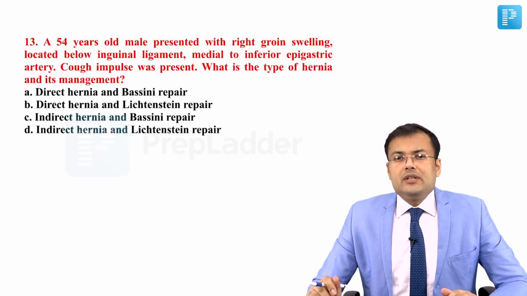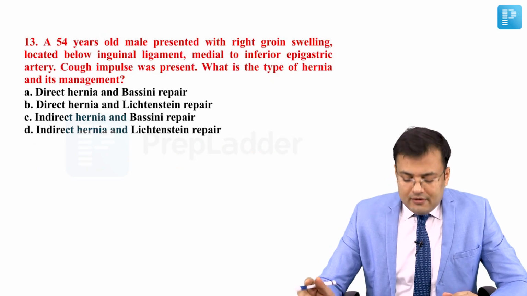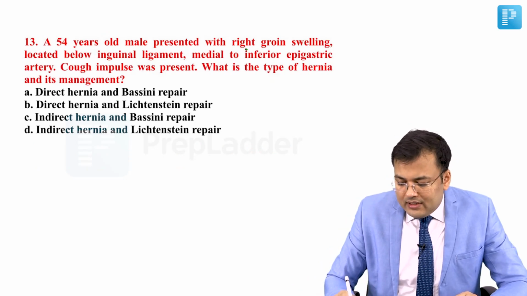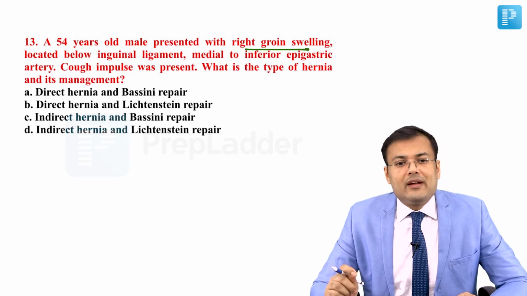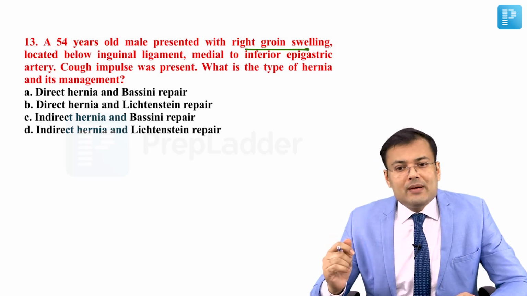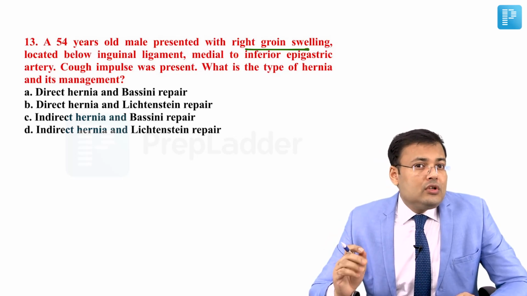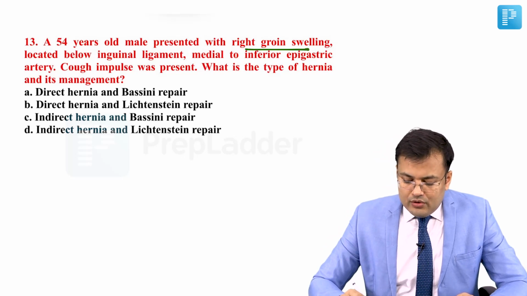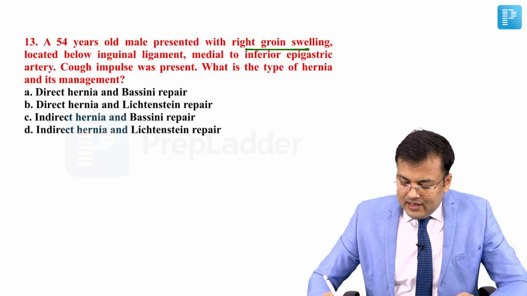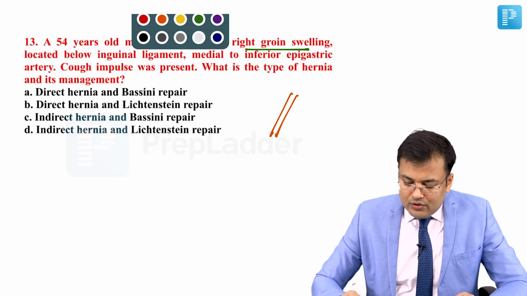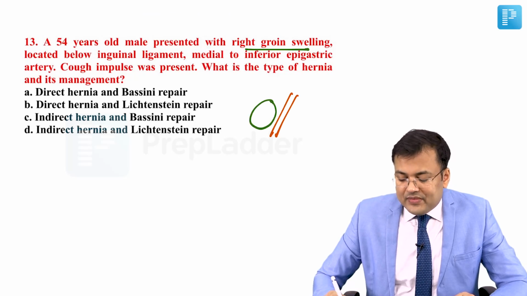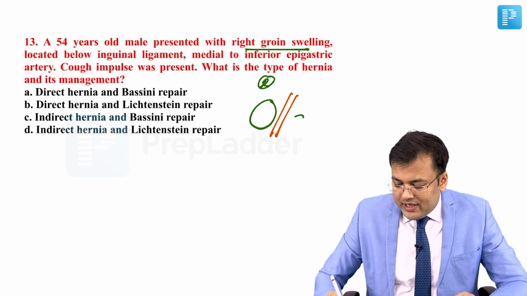See the question number 13. Another easy question. 54 years old male with right groin swelling located below inguinal ligament medial to the inferior epigastric artery. You know this basic principle that there is one hernia which is located lateral, this is right side, and one located medial.